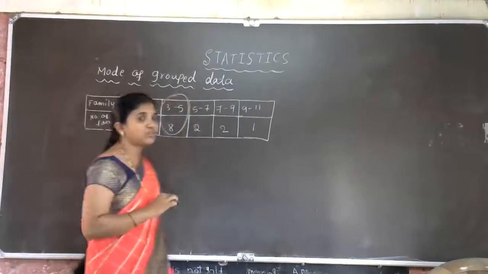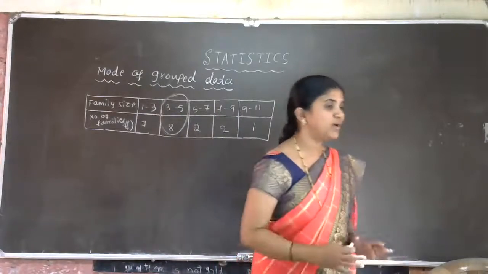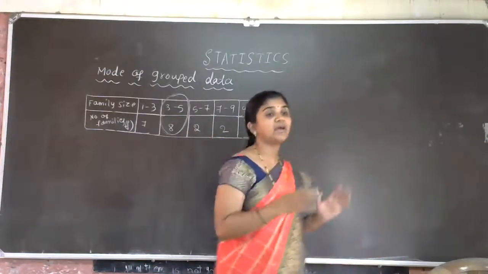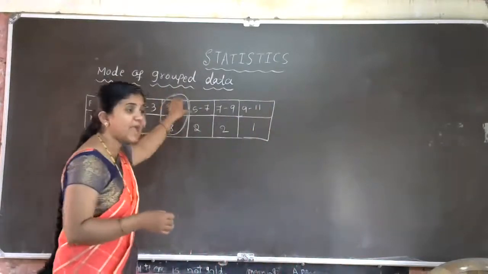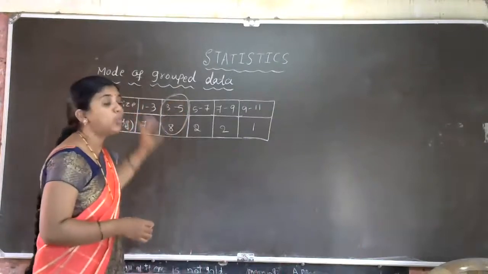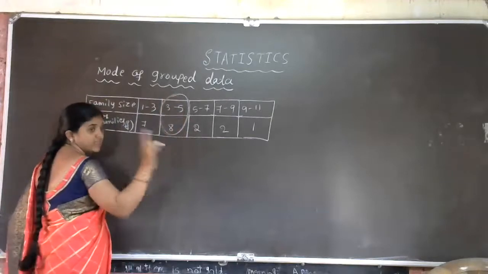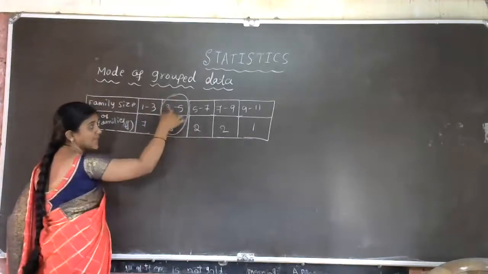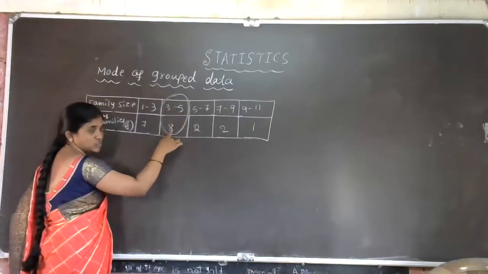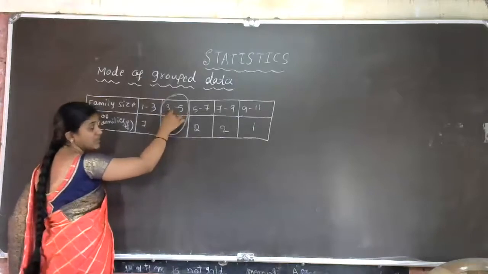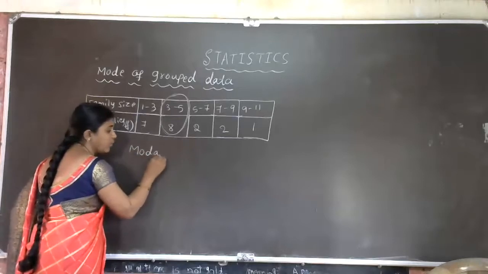But we cannot give the mode as 3 to 5. We cannot give a class interval as the mode. What we have to do is decide the mode with the help of the highest frequency and its related class interval. Always remember one thing, the mode always lies in this class interval only. The class interval with the highest frequency is where the mode will be present. That class interval is called the modal class.